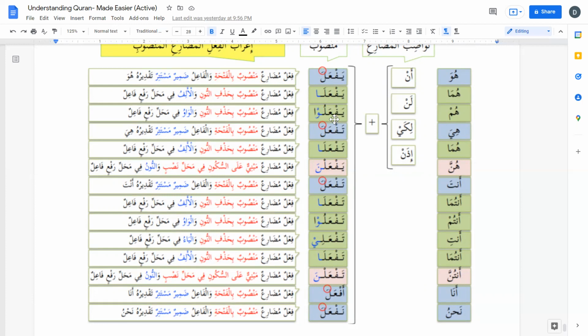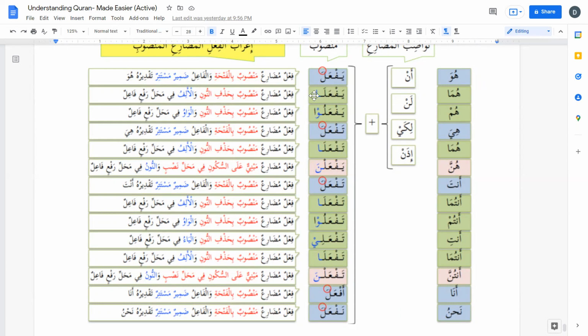And then af'alul khamsa, actually 7 in number. So we don't see noon now. Yaf'ala, yaf'alu, taf'ala, taf'ala, taf'ala, taf'alu, taf'ali, taf'ala. So these are 7 in number, but they are called af'alul khamsa. And the Aerab goes like this: fi'lun mudari'un mansubun bi hadhfin noon. Because the noon is dropped.